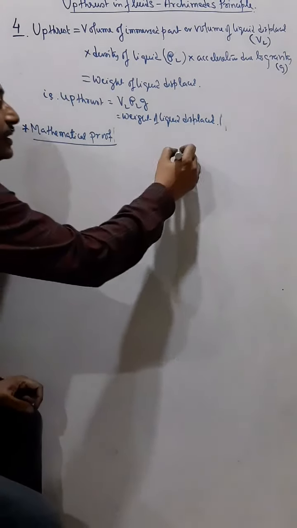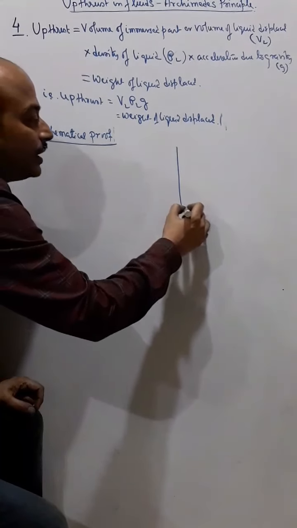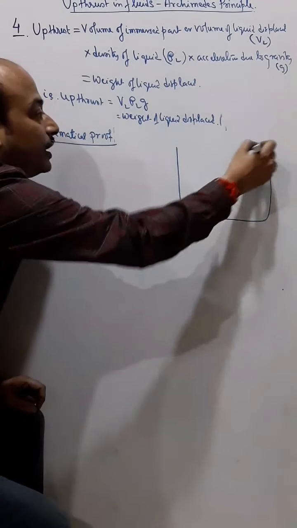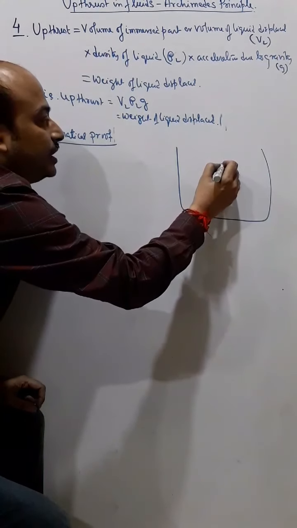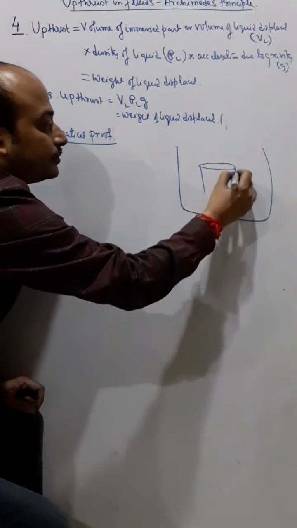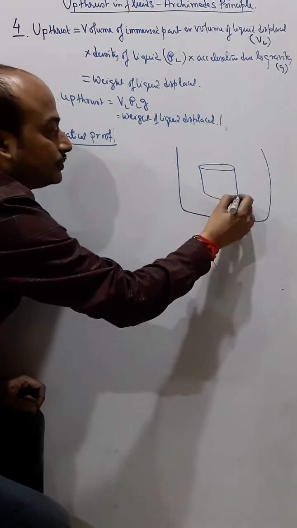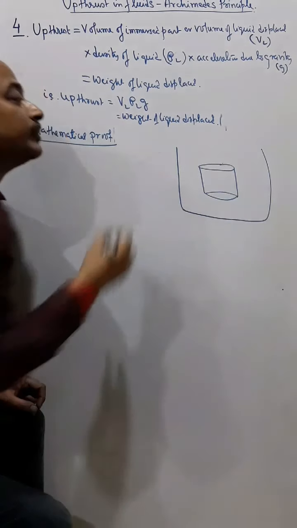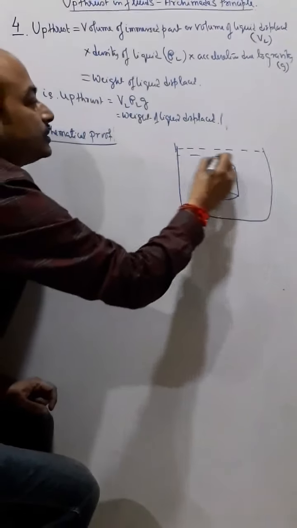Now consider a vessel immersed in a liquid. So this is immersed in a liquid like this.